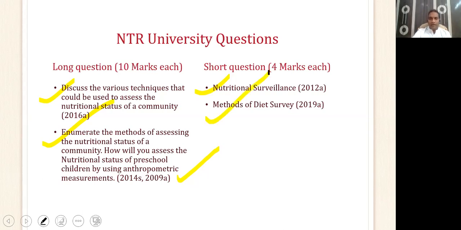And about diet survey, remember that there are 3 steps. First, identify how much food is consumed by the household or the family. Second, from the food, identify what nutrients are consumed by the family. Then calculate the nutrient for 1 consumption unit or a normal adult meal, and then find out what are the deficiencies in the nutrients which are being taken in the diet. So these are all the probable questions which can be asked about assessment of nutritional status.